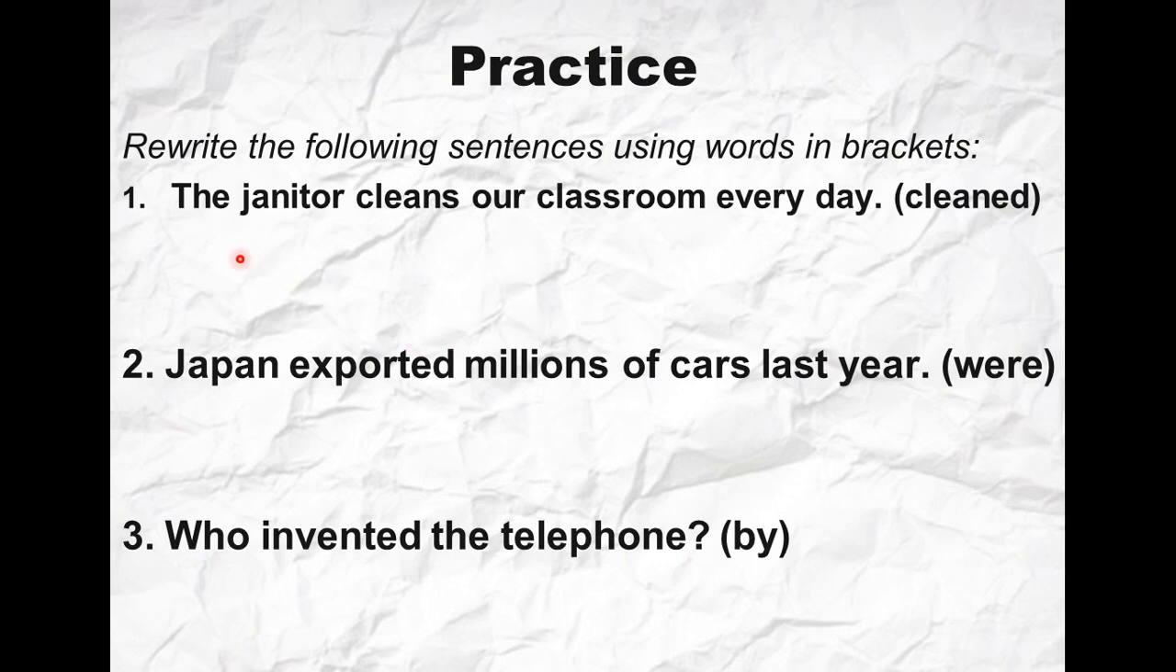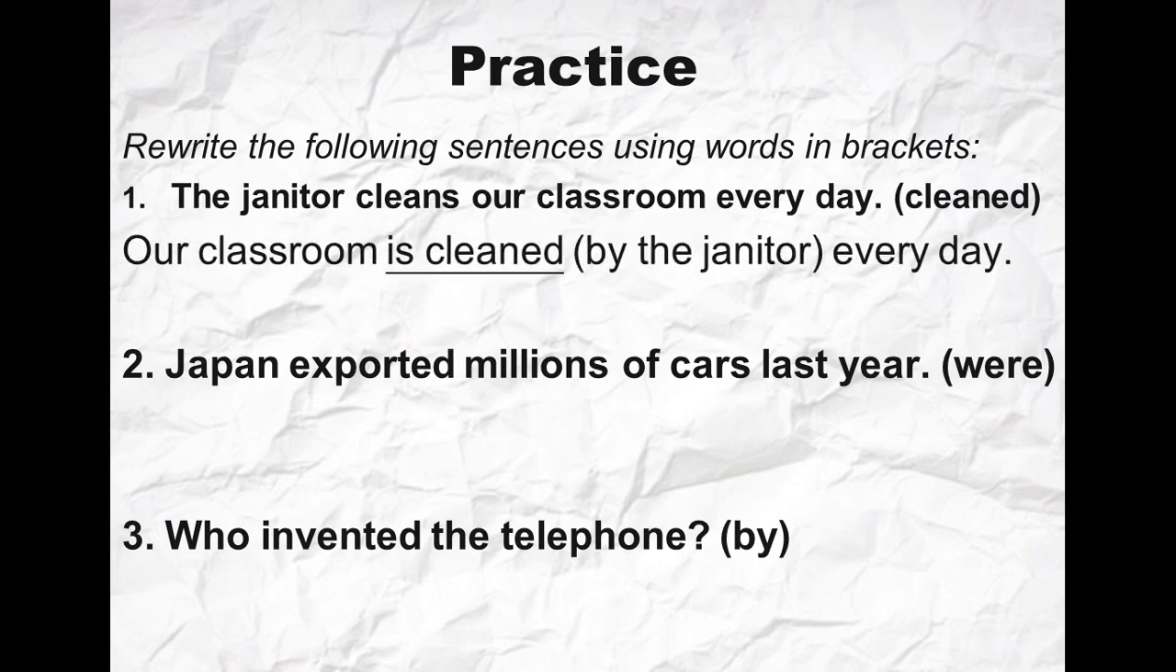Okay, so number 1. The janitor cleans. Janitor is the office boy or the worker of the office. Okay, this is the meaning of the word janitor. The janitor cleans. Cleans here is in the present simple, and he asks you to put the word cleaned. Of course, he's not asking you to put the sentence in the past, but the word cleaned here is the past participle form of cleans. So he asks you to put this sentence in the passive. Our classroom is cleaned every day.